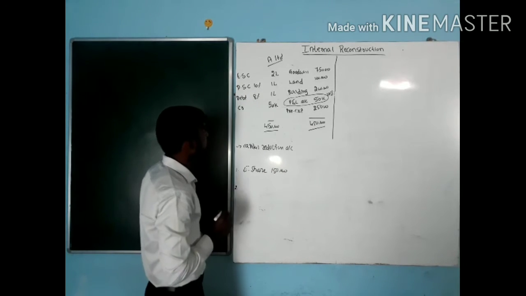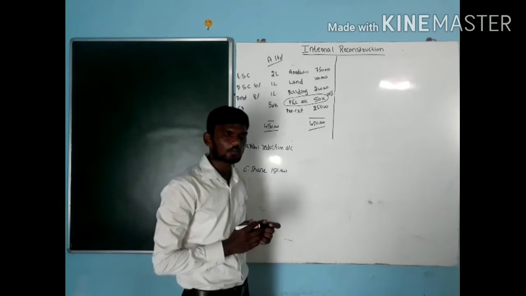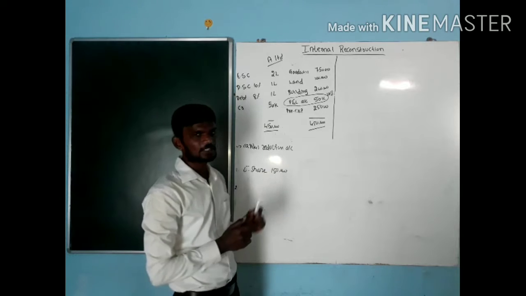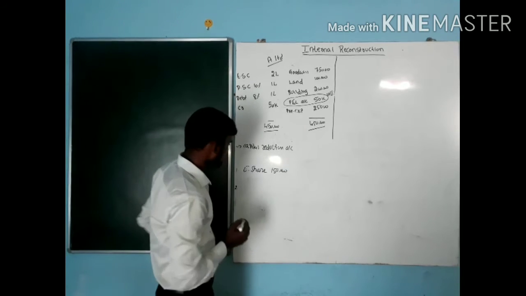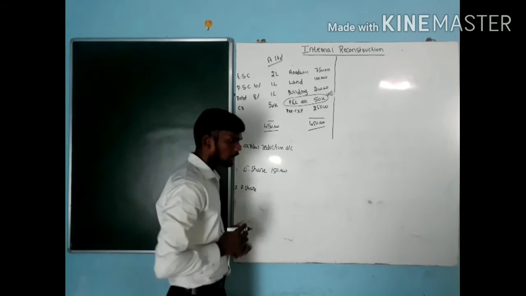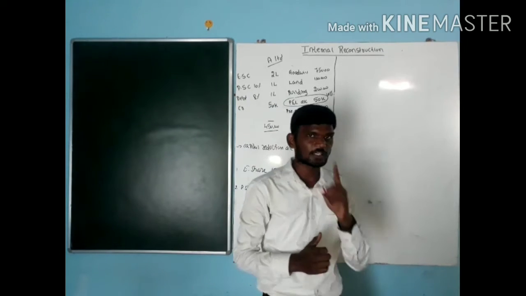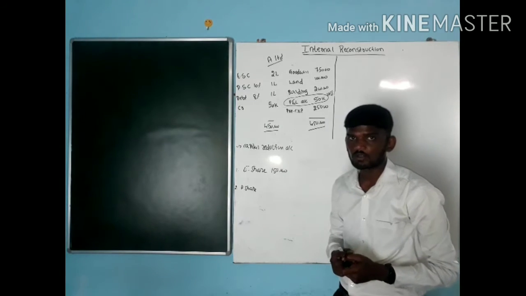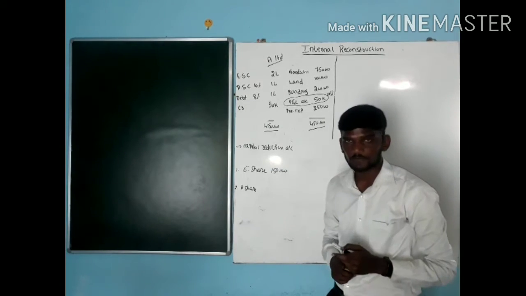Next one. When it comes to preference shares, how much do we have to pay for the preference shares? For the preference shareholders, we have to pay 1 lakh plus a 10% dividend. For the preference shareholders, even they get some kind of dividend only if the company incurs huge profit. If not, they are not going to get any kind of dividend here.